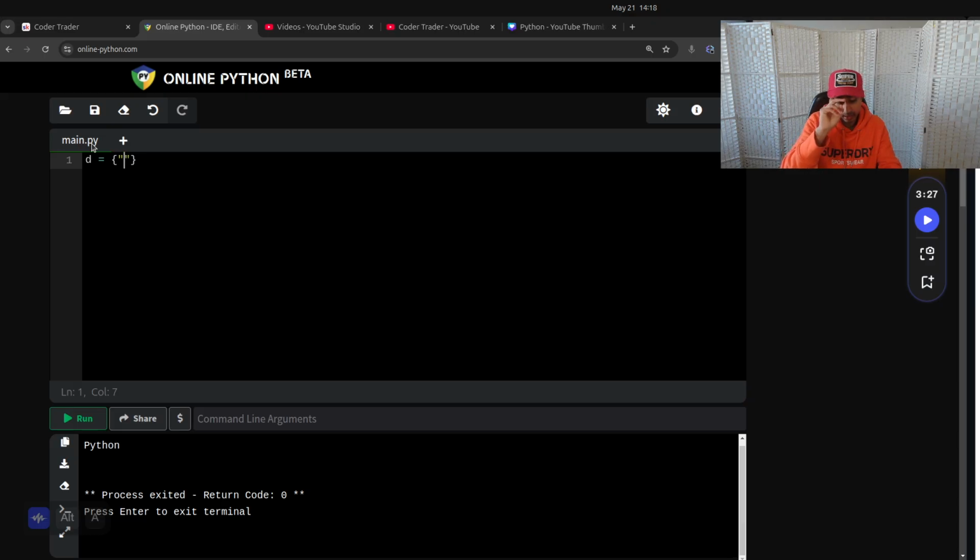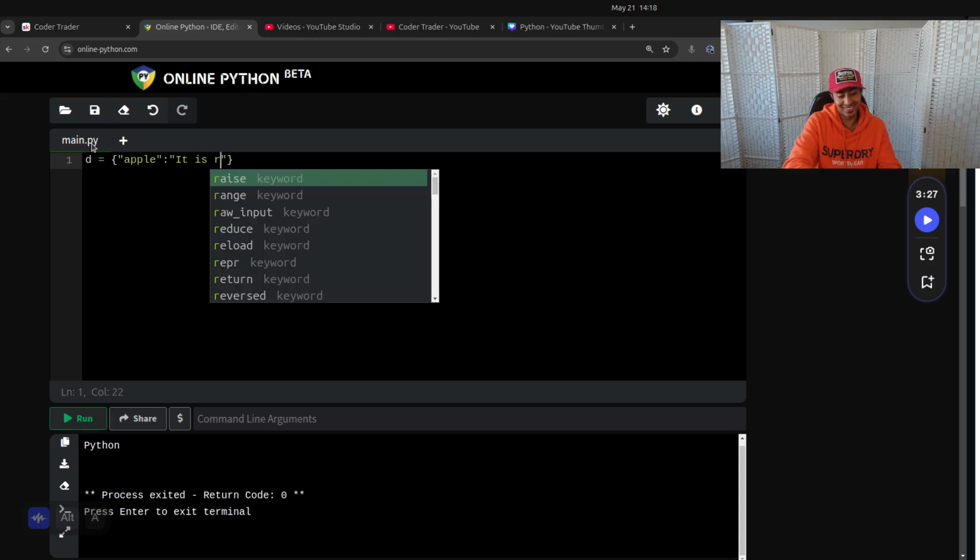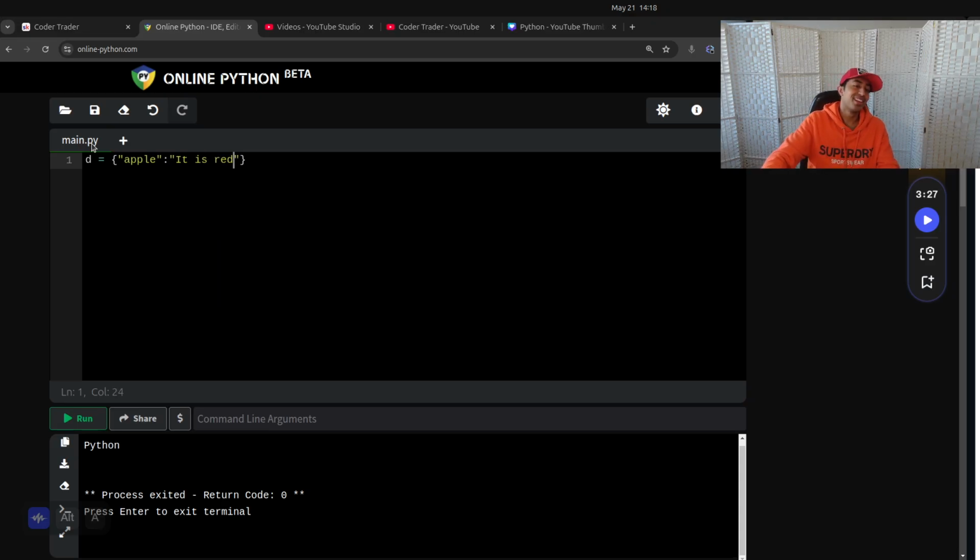So you could be like, I don't know, apple. That's the key. That's the word, and you can just give it a definition. What's the definition of an apple? I don't know, pretty bad dictionary, it's red. So the syntax is the key, then this colon here, and then the definition, or we say the value.